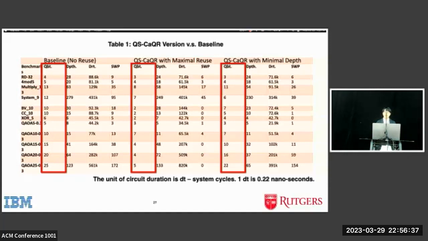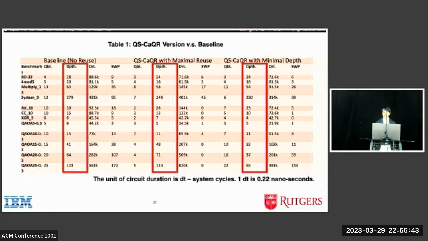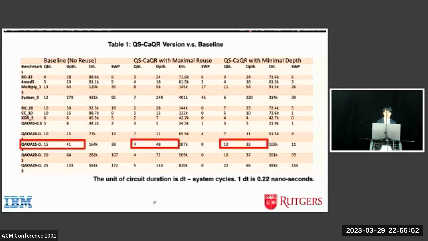We can see here our maximum reuse version has the lowest qubit usage. And then we compare the circuit depths, and our minimum depth version has a smaller circuit depth than the other two methods. So there is a trade-off between the qubit usage and the circuit depth. For example, in this QAOA circuit, our maximum reuse version has the lowest qubit usage but the highest circuit depth.